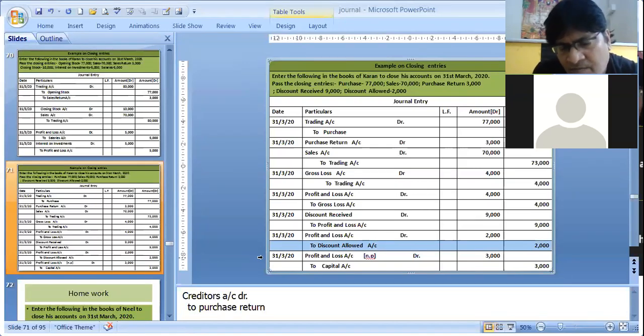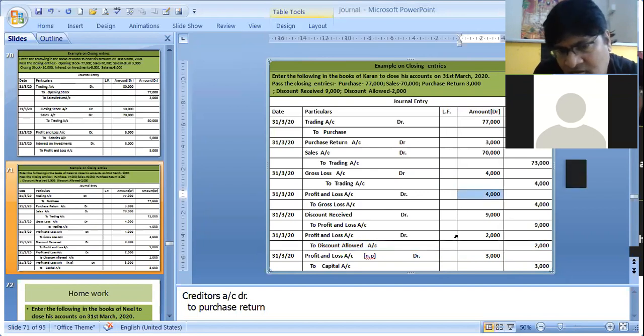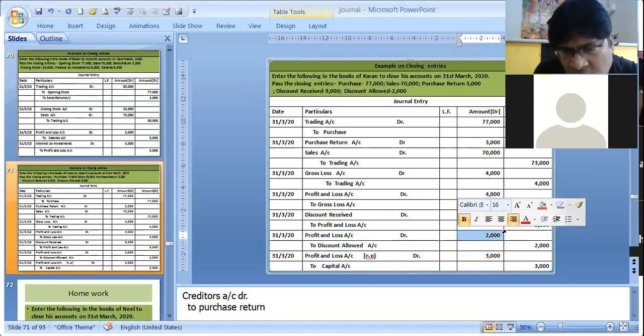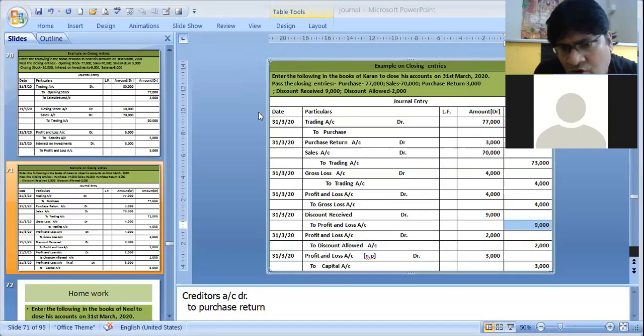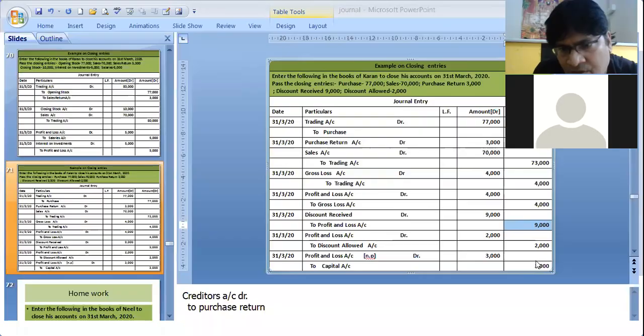Then we will now see our profit and loss account. We see our profit and loss account debit with 4,000 over here, and again debit with 2,000 over here. It means 6,000 total debit of profit and loss account, whereas total credit in profit and loss account is 9,000. That means our credit is more. Credit more means profit. That means we made a 3,000 rupees net profit. Now we have to close that net profit. Profit and loss account, that net profit is transferred to capital account. See, profit and loss account debit to capital account. We have transferred the net profit to capital account.